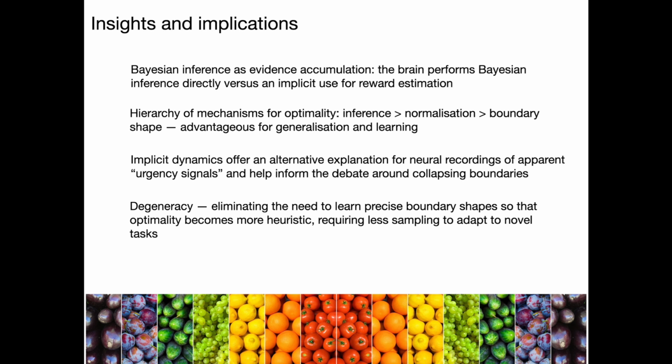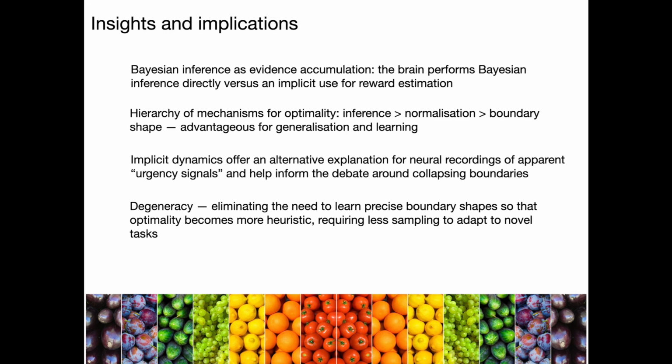Our conclusions, so insights and implications. Our framework implies that the brain performs Bayesian inference directly versus an implicit use for reward estimation. We uncovered a hierarchy of mechanisms for optimality, so we found that inference, so sequential Bayesian inference, had more impact with respect to making optimal choices than normalization, so using those posterior probabilities directly, which then had more impact on optimizing decisions than boundary shape.